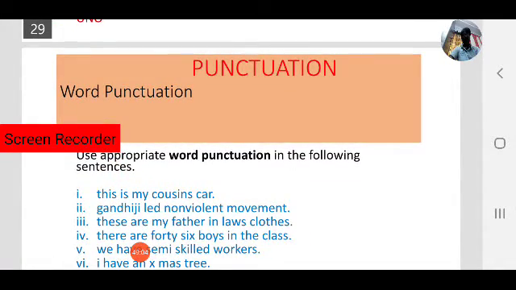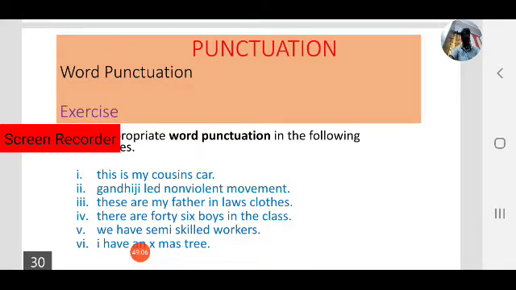Use the appropriate word punctuation in the following sentences. There are 6 sentences. On the slide you can see 6 sentences. You can use word punctuation marks wherever appropriate.